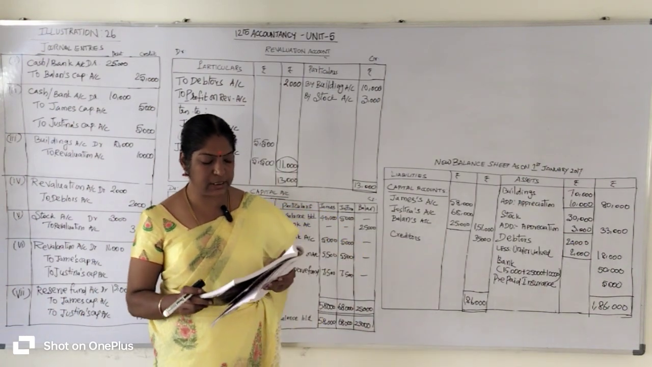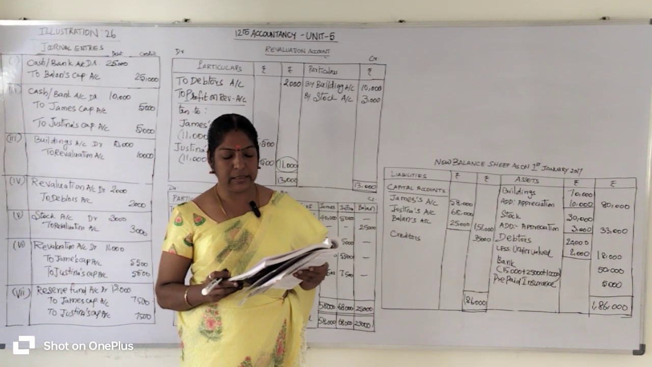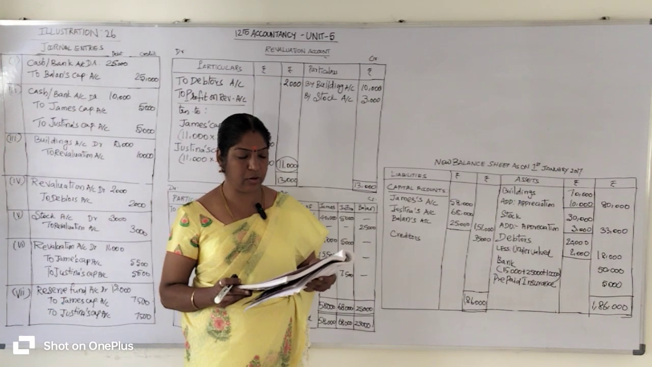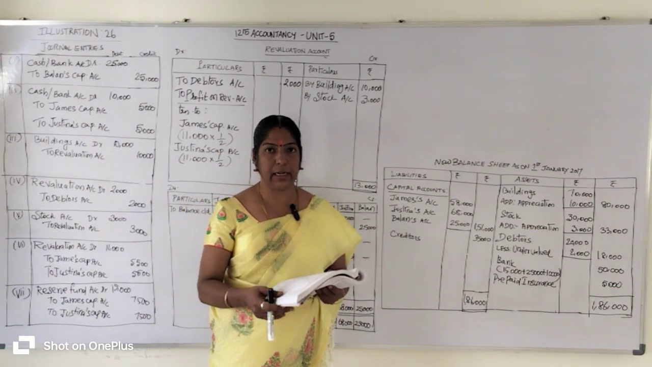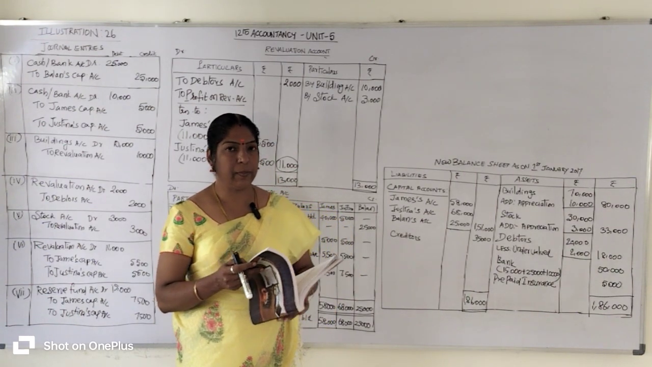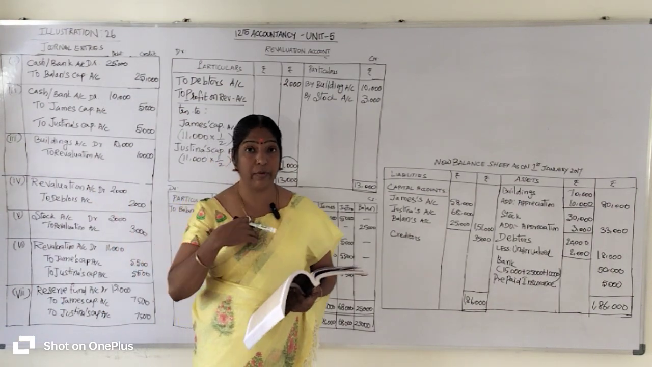Exercise sum number 26. Let's read the question. The following is the balance sheet of James and Justina as on 1/1/2017. They share the profit and losses equally. Liability items are given here, and asset items are also given here. So from the given information, we need to pass the journal entries for our understanding.